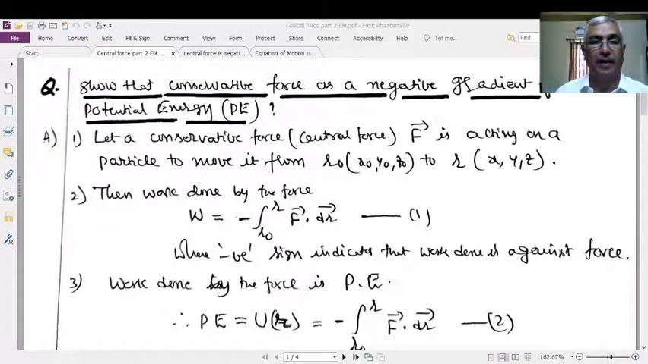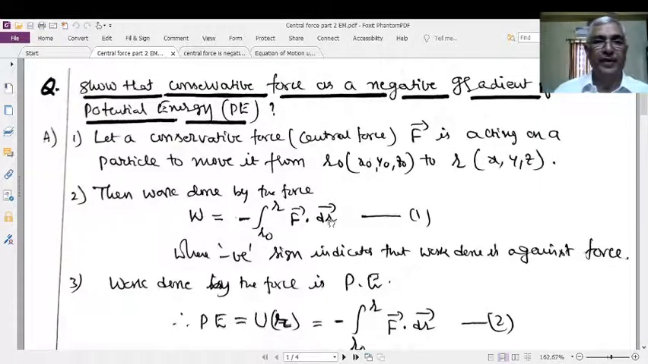Let us consider a conservative force or the central force. Every central force is a conservative force. Therefore, the topic we have to show is that the central force is a negative gradient of potential energy, or that a conservative force is a negative gradient of potential energy. Both are one and the same because every central force is a conservative force.